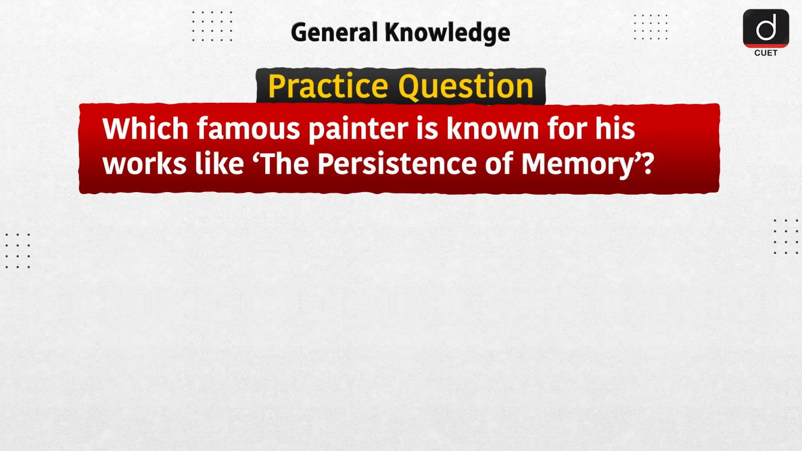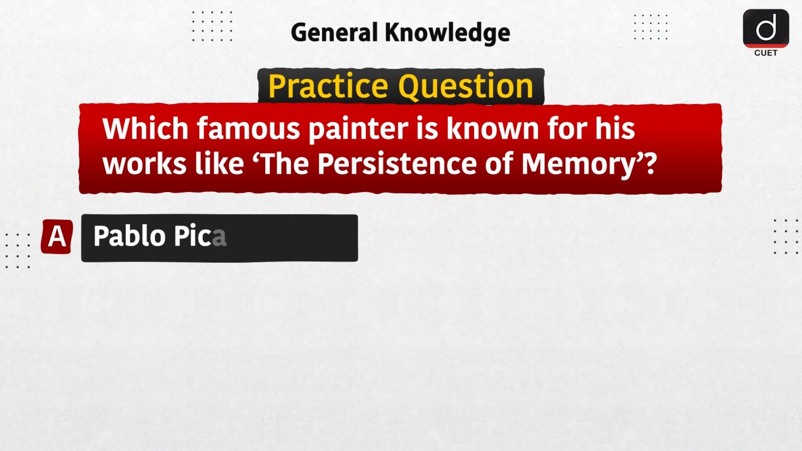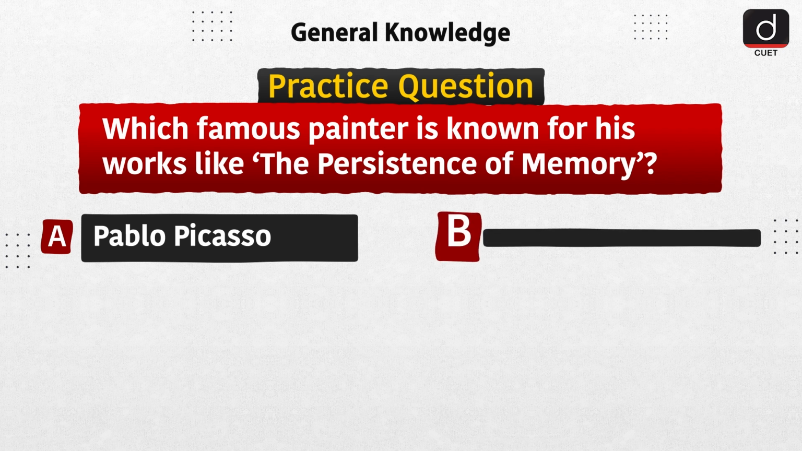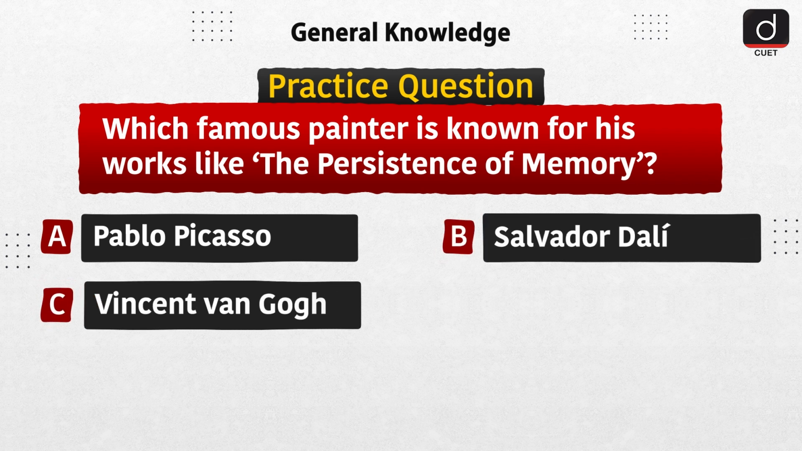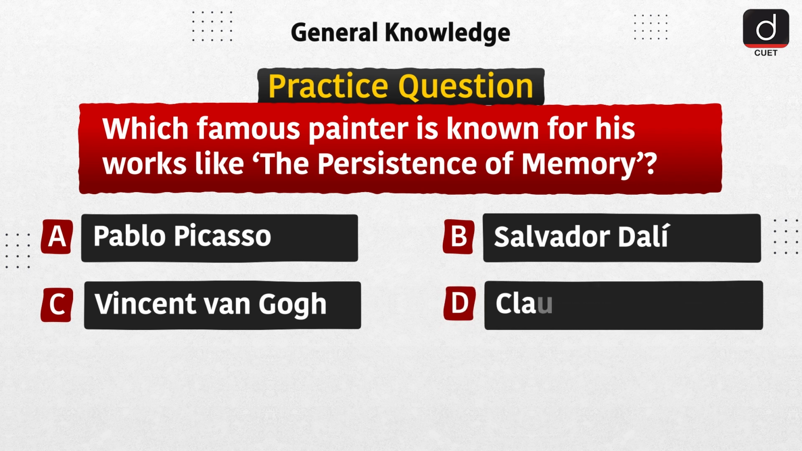Now it's time for practice question. Which famous painter is known for his works like The Persistence of Memory? Option A, Pablo Picasso. Option B, Salvador Dali. Option C, Vincent van Gogh. Or option D,